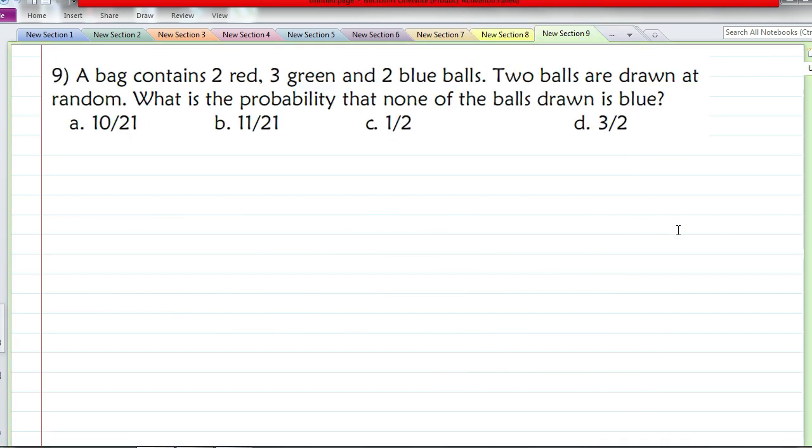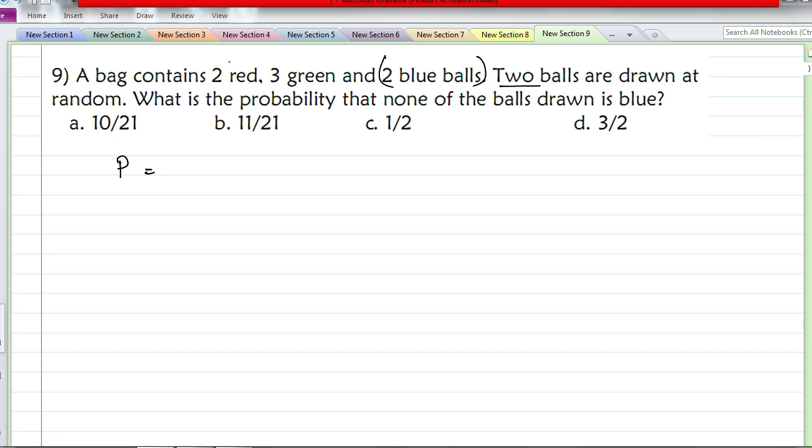Now this question is based on combinations. A bag contains 2 red, 3 green and 2 blue balls. 2 balls are drawn at random. What is the probability that none of the balls drawn is blue? So here we have to take 2 balls. These 2 balls can be both red or both green or one red and one green, but they cannot be blue. Even one ball cannot be blue. None of the balls drawn is blue. So we ignore the blue balls.